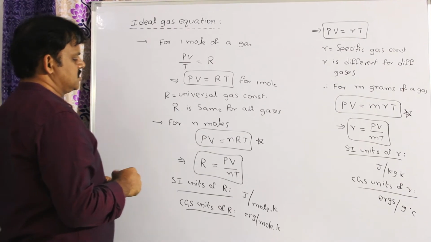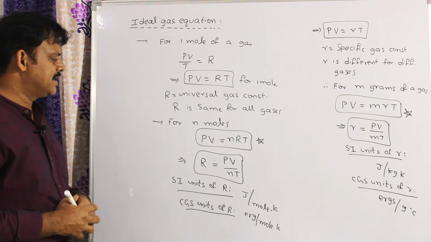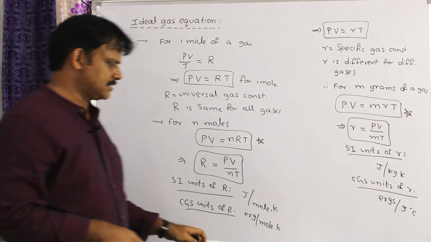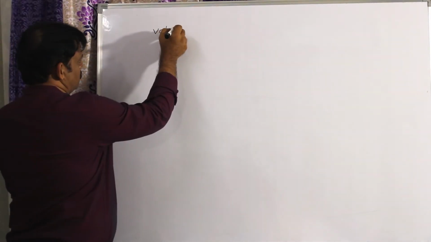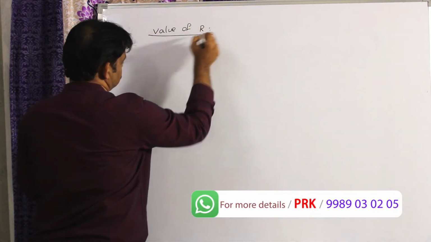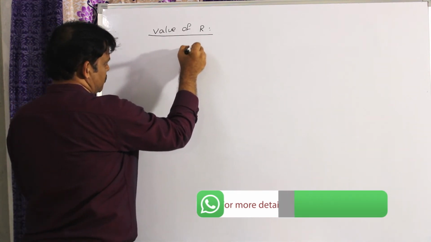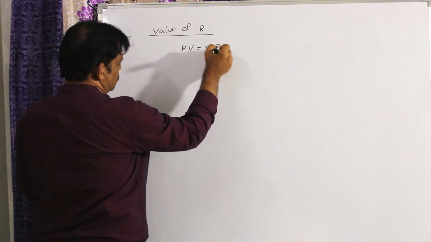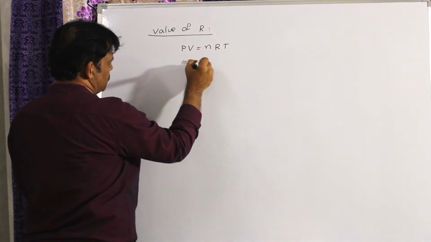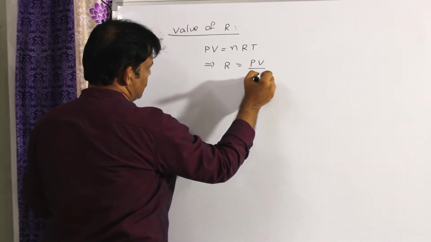This is capital R and its formula is like this, and let us discuss the value of capital R. I told you from the ideal gas equation PV is equal to nRT, so the universal gas constant capital R is equal to PV by nT.